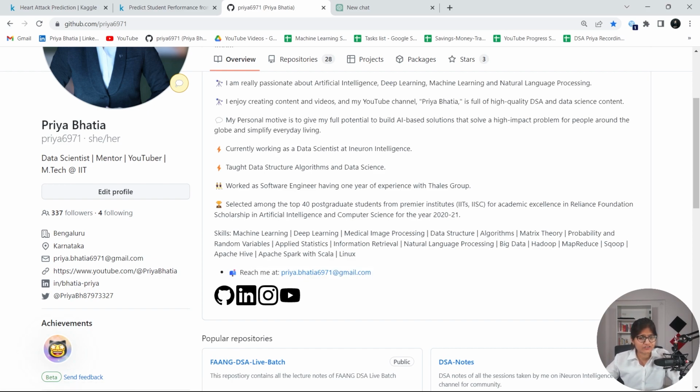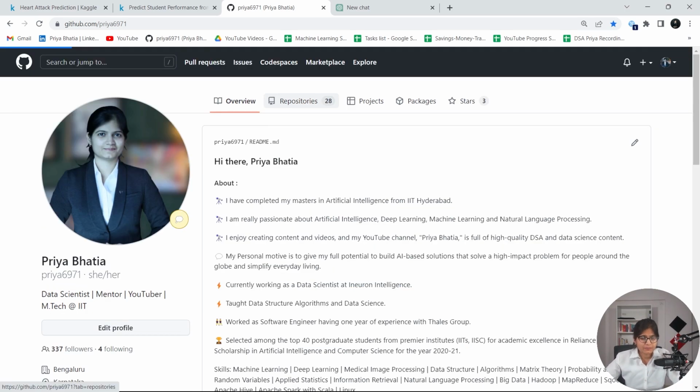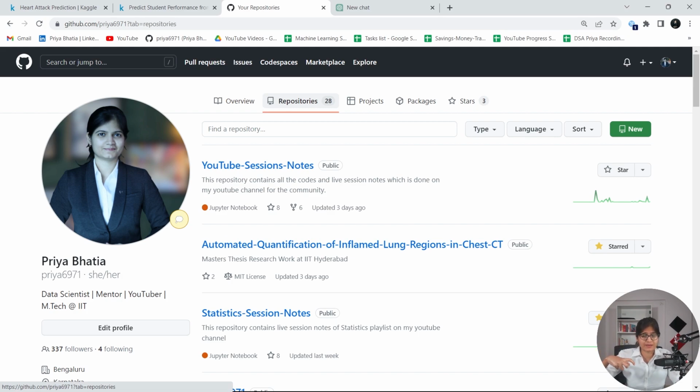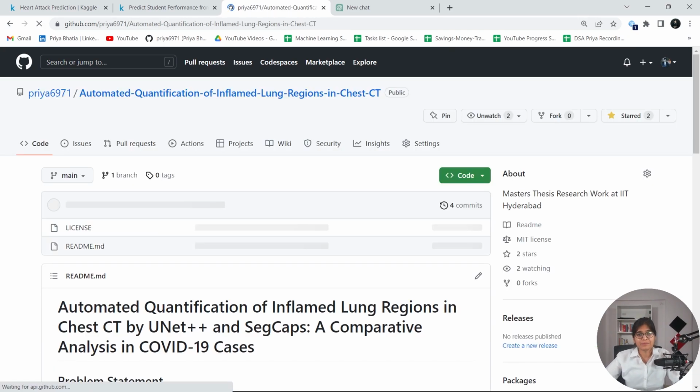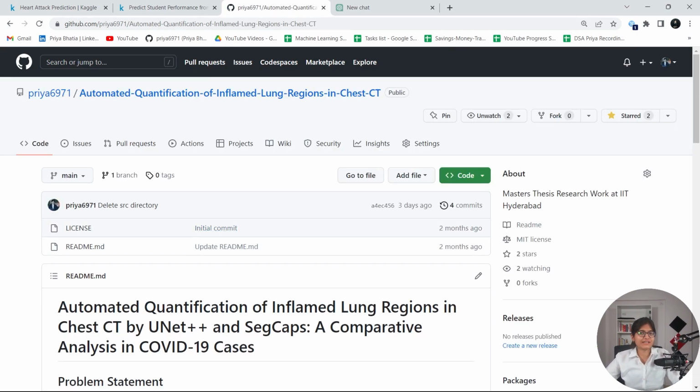Apart from this, you can attach all the important links which you feel are important. Whatever projects you have mentioned in your resume, please make sure that you attach all those projects in your GitHub repository. For example, this is my master's thesis project, and here, though it's confidential and I can't share the code, that's why I didn't upload it, but you have to upload all your coding files in a proper format. An SRC folder should be there where you upload all your coding files.